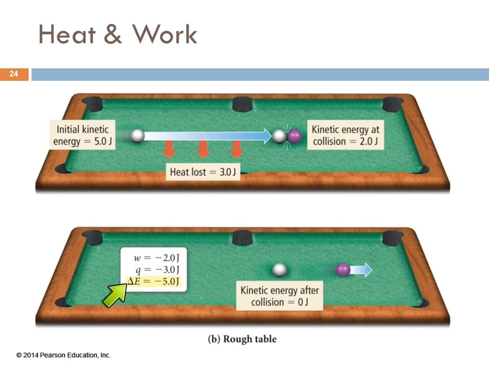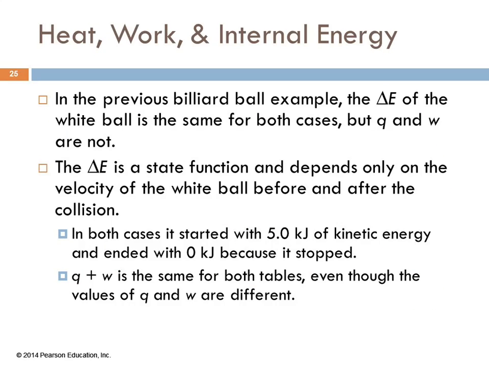The change in energy for it is the same, but W and Q are different. They add up to the same, but each of them is different. Now the work was minus 2 joules, and the heat lost was minus 3 joules. Any questions? Change in energy is a state function, doesn't depend on the process. Work and heat do depend on the process.